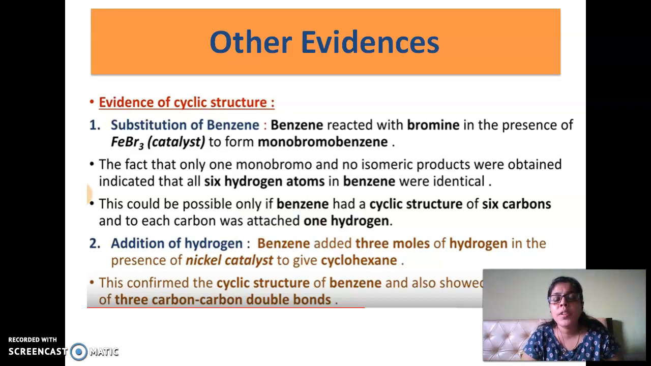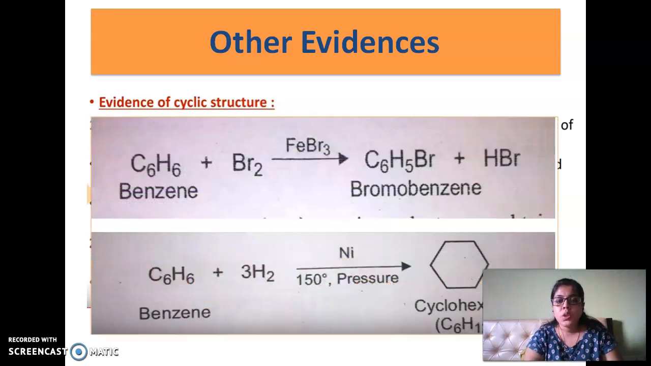Secondly, if at all we are adding hydrogen to benzene, it requires 3 moles of hydrogen to get added across and to form a saturated compound, that is cyclohexane. So these are the 2 reactions which show that benzene reacted with bromine in the presence of FeBr3 gives me only monobromobenzene and not dibromo, because all the carbons are identical. Secondly, to saturate benzene we require 3 moles of hydrogen to form cyclohexane. So this proves that the structure proposed by Auguste Kekule is correct.